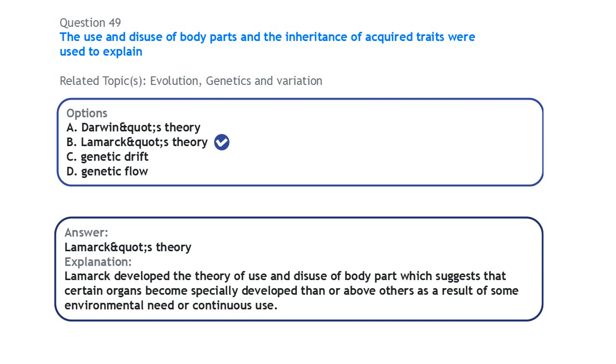What now suggests, well, part of his idea, is that those traits that have been acquired as a result of the continuous use of those body parts can be transferred. Meaning that a father that is athletic, for example, can transfer that athletic trait to his offspring, so the offspring of such a person is also going to be athletic. Now, this is an idea that does not have any genetic basis, but it was Lamarck's idea. The use and disuse of body parts and the inheritance of the acquired traits from this use and disuse is Lamarck's theory.